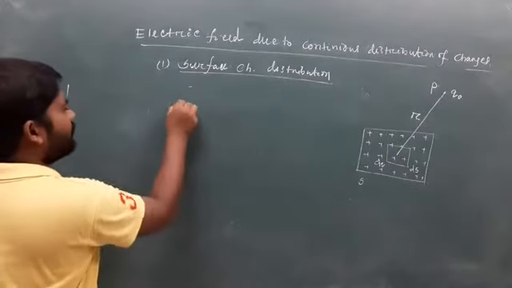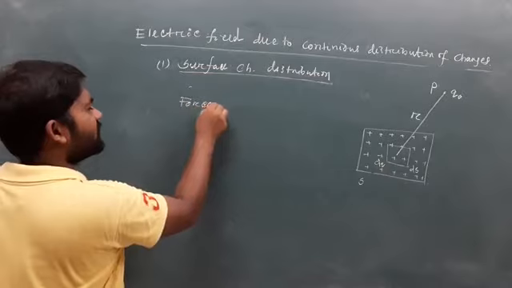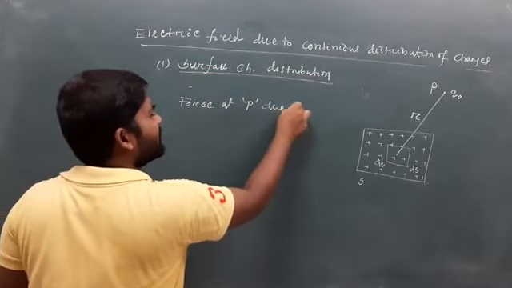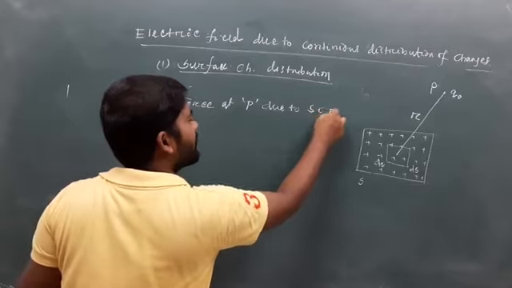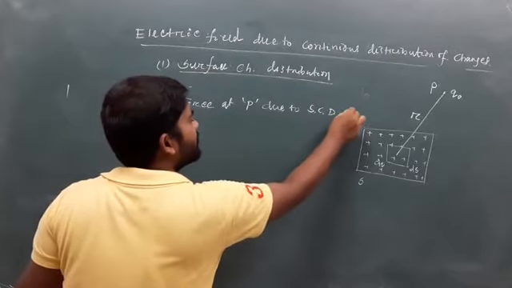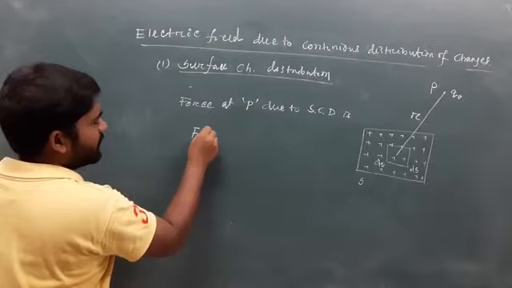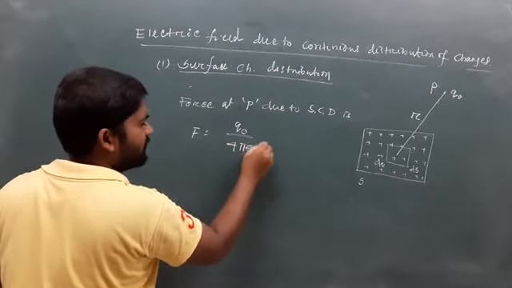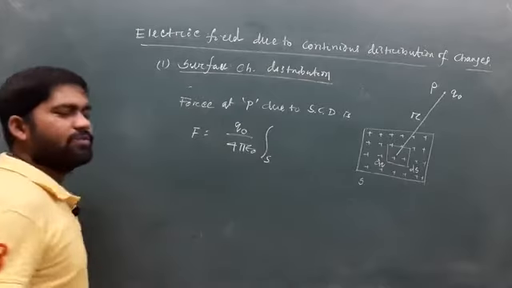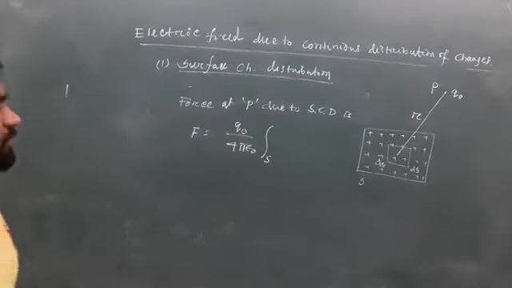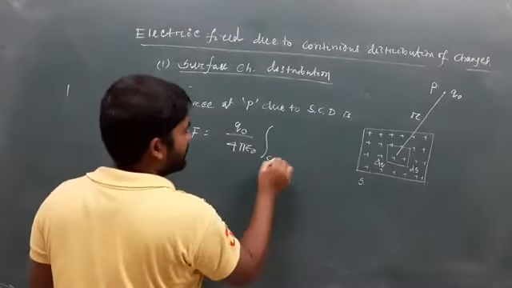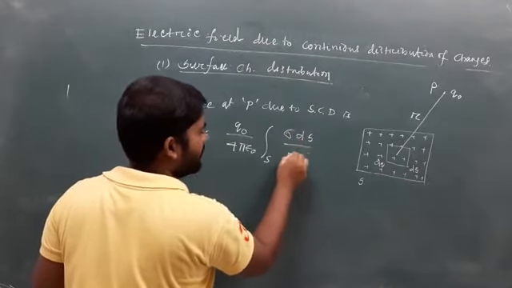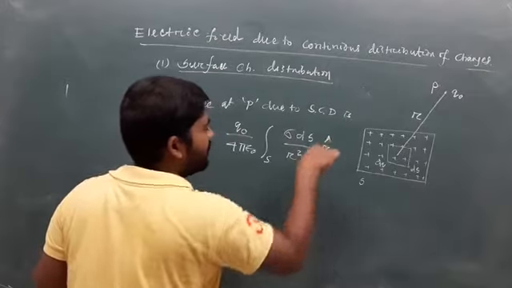So the force at P due to surface charge distribution is F equals q naught by 4 pi epsilon 0, integration over s, that is a surface integral, a double integral, sigma ds divided by r square into r cap.